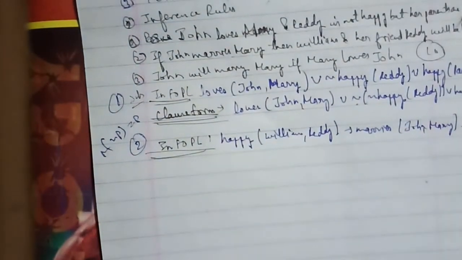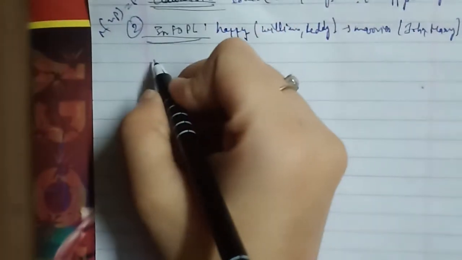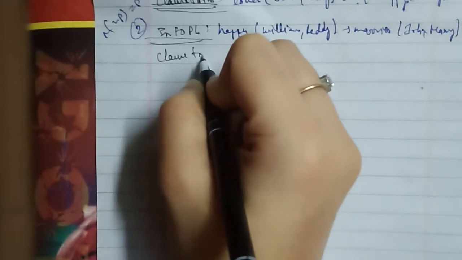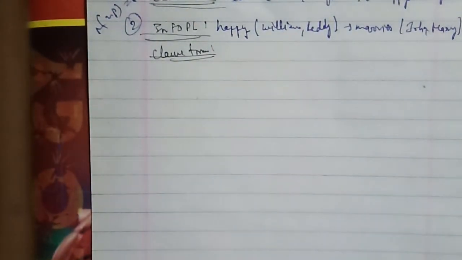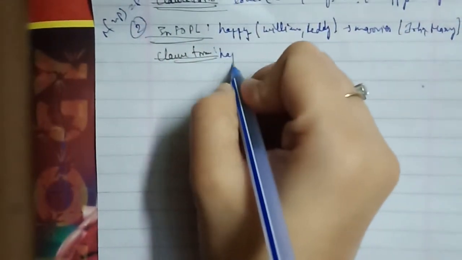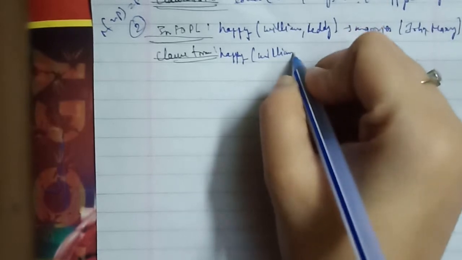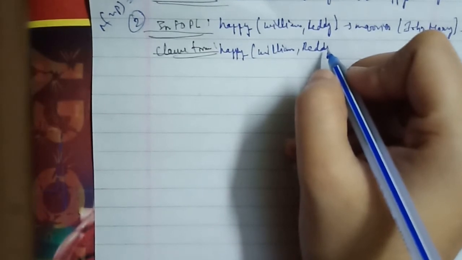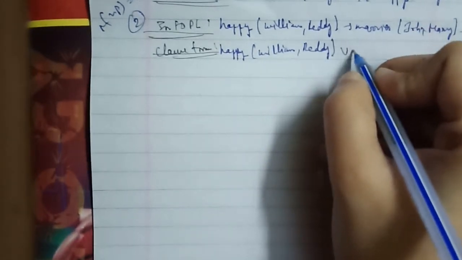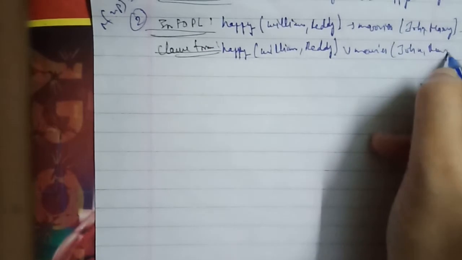And for the clause form, with the second statement that we have to discuss here, in the clause form we have happy William Reddy, that marries John Mary.